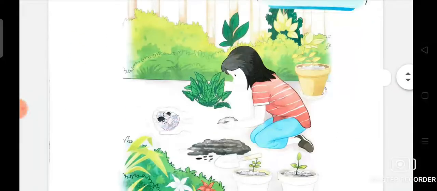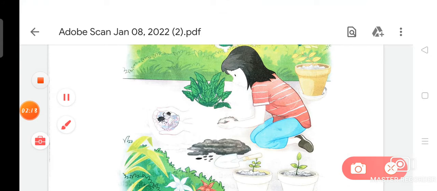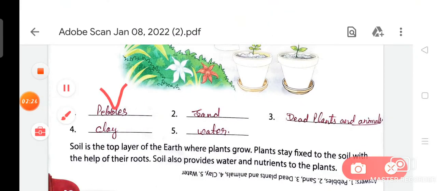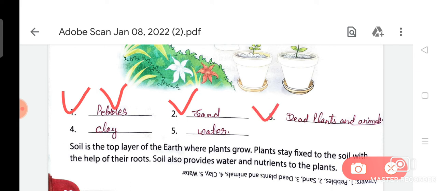So on your page, as you can see, Mayuri is doing something. As you can see, there are 5 things that Mayuri has in her hand. Number first is pebbles. Number second is sand. Number third is dead plants and animals. Number fourth is clay, and number fifth is water.